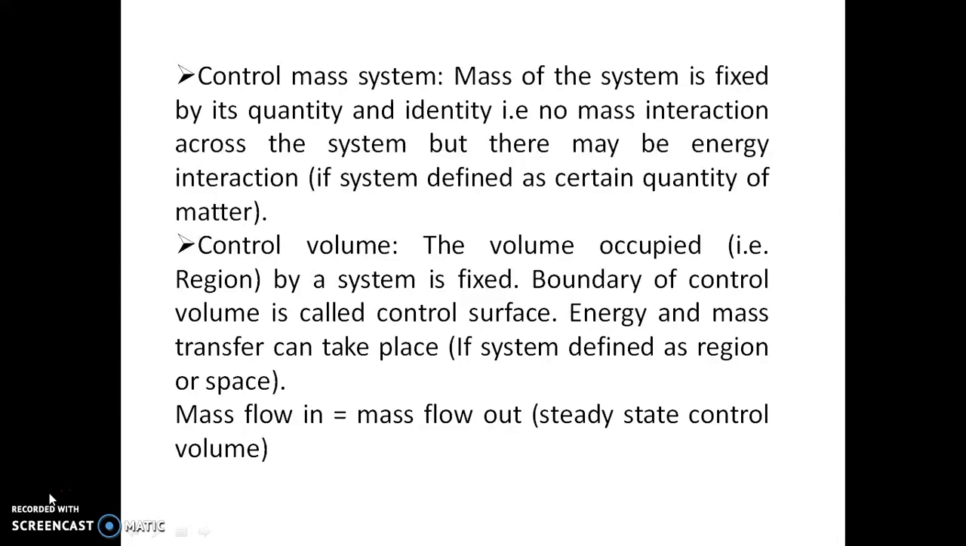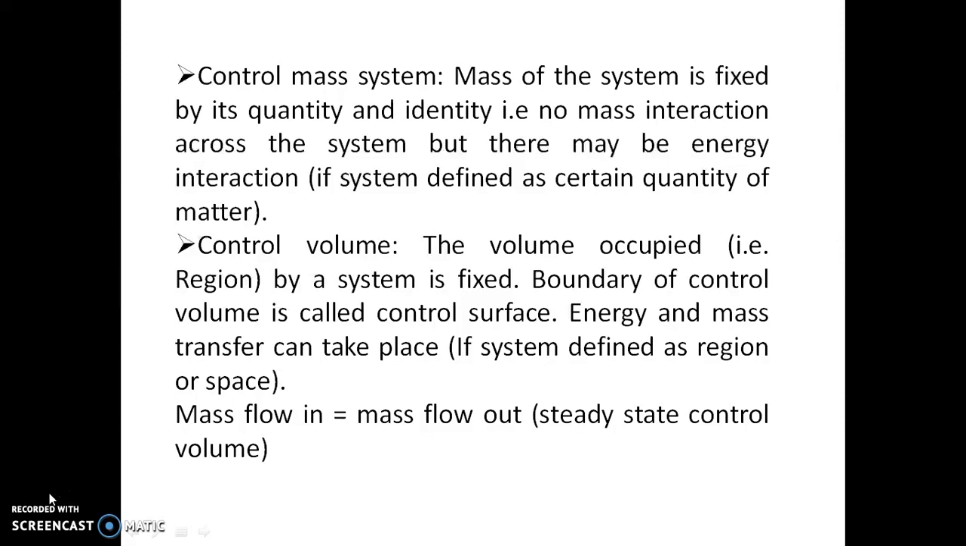And what is a control volume system? Generally, the control mass system is used for a closed system, and the control volume system is used for an open system. A control volume system is one where the volume occupied by the system is fixed. The boundary of a control volume is called the control surface, that is, the control volume system is separated from the surroundings by a control surface. So energy and mass transfer can take place, as I have told you, since it is applicable to an open system.